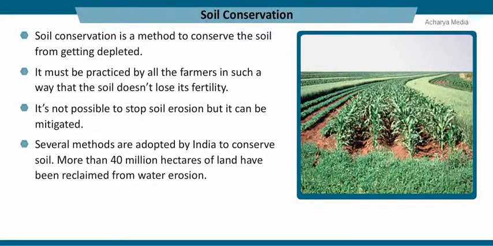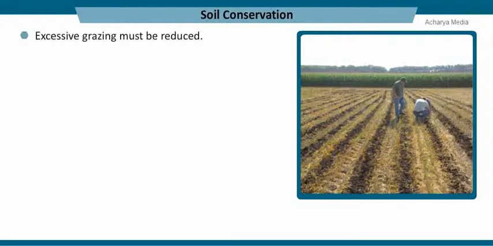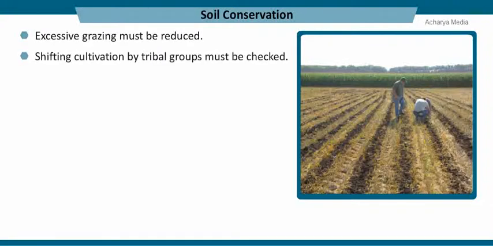More than 40 million hectares of land have been reclaimed from water erosion. Afforestation is one way of conservation of soil as the roots hold the soil tight. Cutting of trees must be checked. Excessive grazing must be reduced. Shifting cultivation by tribal groups must be checked.